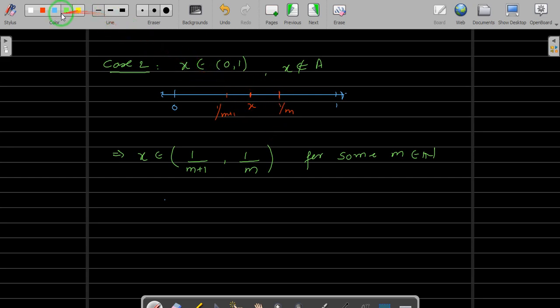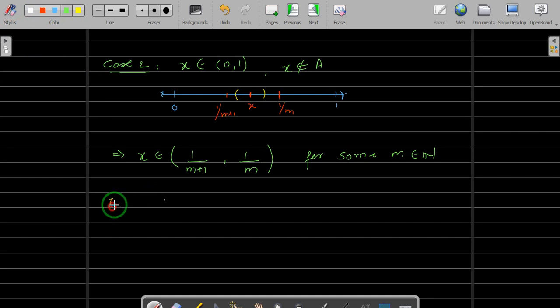So what you do is, if you take your radius to be like this, then of course when you intersect this open interval, or open neighborhood of x, with A, the intersection will be empty. Even if you don't remove x, still it doesn't matter because x is not in A also. Okay, then what radius will we check? We can pause the video and find the radius.